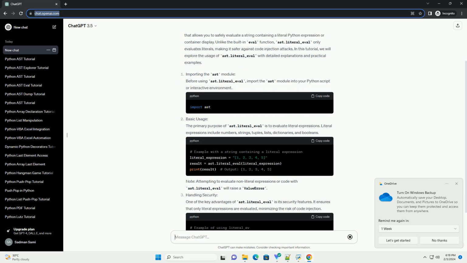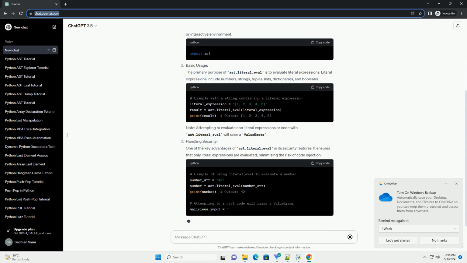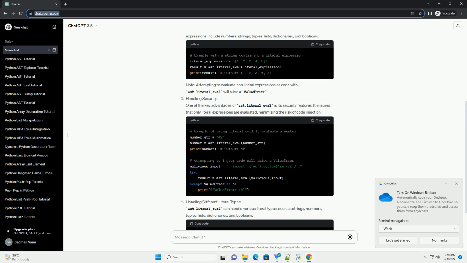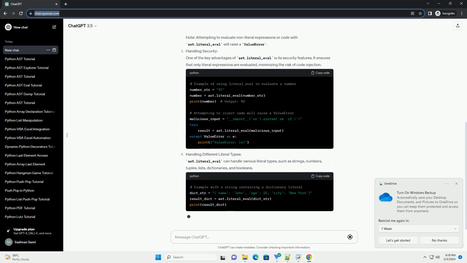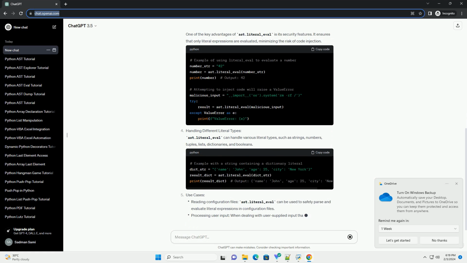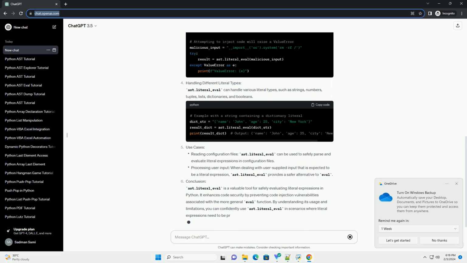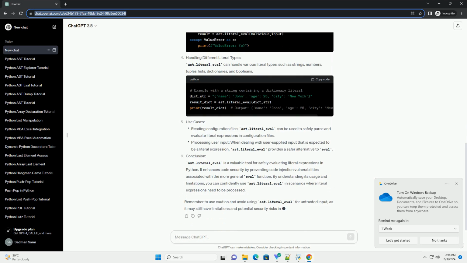Unlike the built-in eval function, ast.literal_eval only evaluates literals, making it safer against code injection attacks. In this tutorial, we will explore the usage of ast.literal_eval with detailed explanations and practical examples.